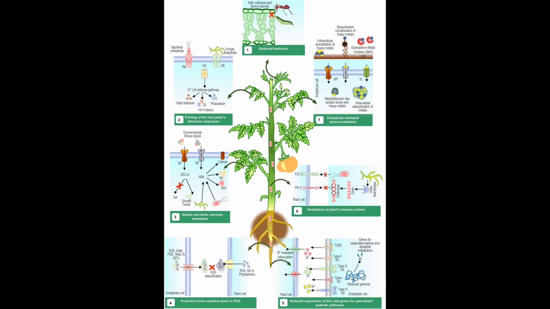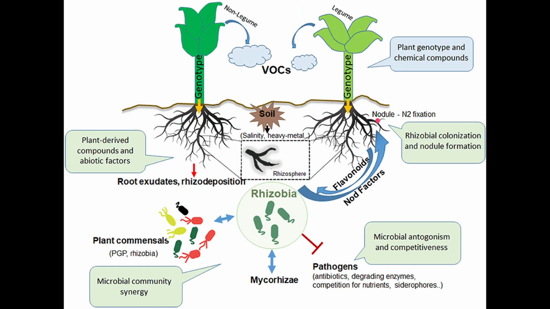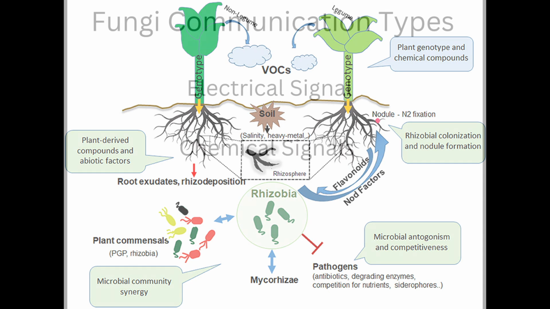That might mean producing toxins, strengthening their cell walls, or even releasing repellent compounds to fend off attackers. Plants can also release VOCs into the air, which other plants can detect. But underground, the mycorrhizal network spreads these signals faster and more effectively, allowing plants to react sooner.